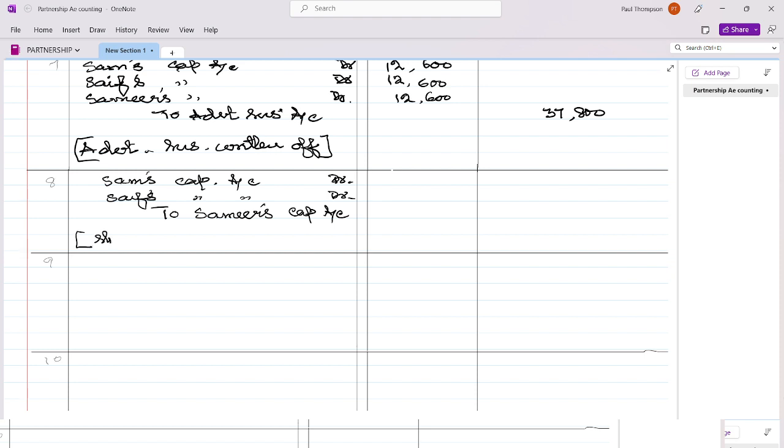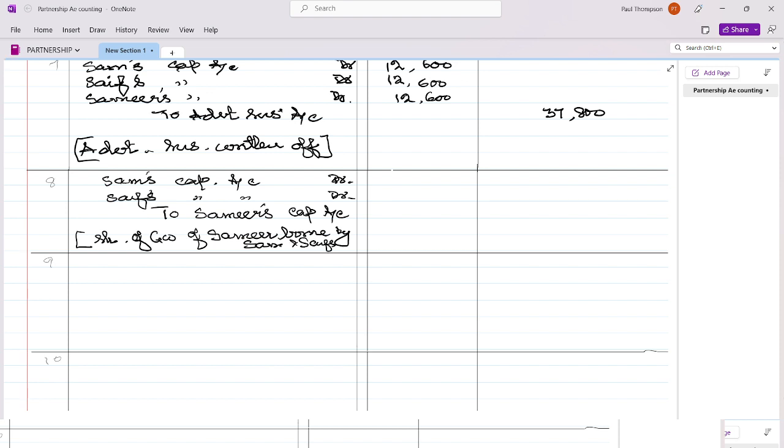Share of goodwill of Samir borne by Sam and Saif.